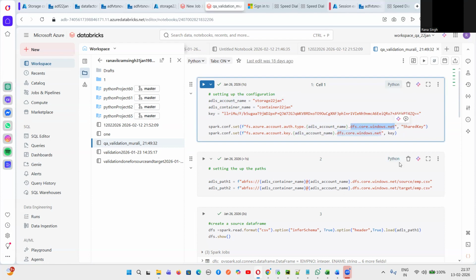This is very important: dfs.core.windows.net. This tells that you are going to connect to the cloud environment. And then this is the shared key, that means the authorization type. What we are going to take is the shared key.